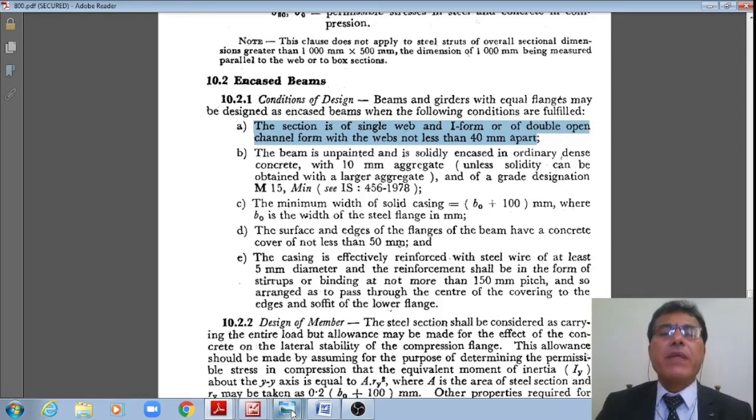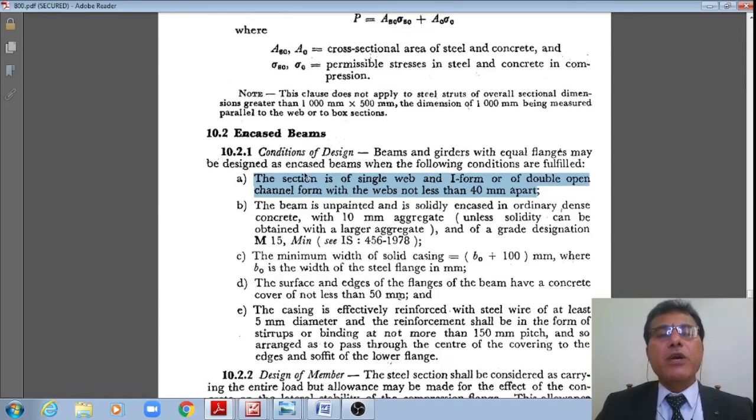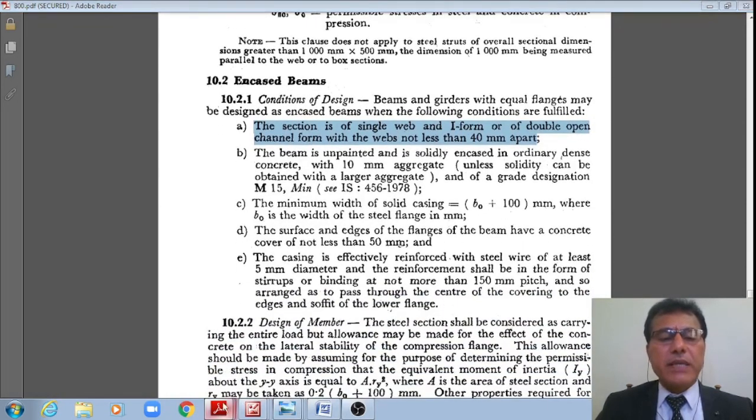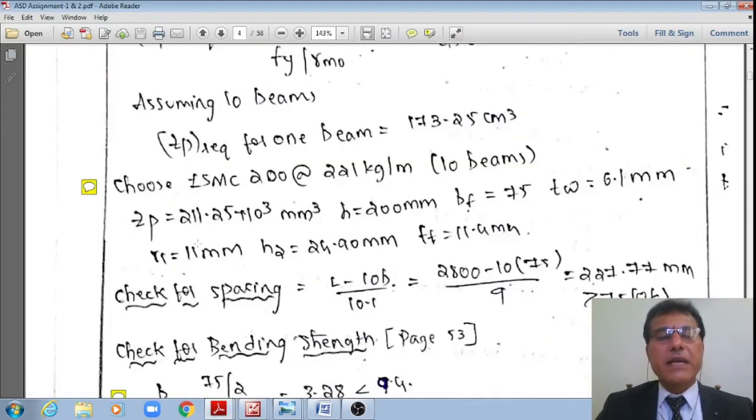You may design like that also, or alternatively you can use channel sections as the beam sections as per clause 10.2 of IS 800 1984. Therefore, I am illustrating the use of channel sections in this video.